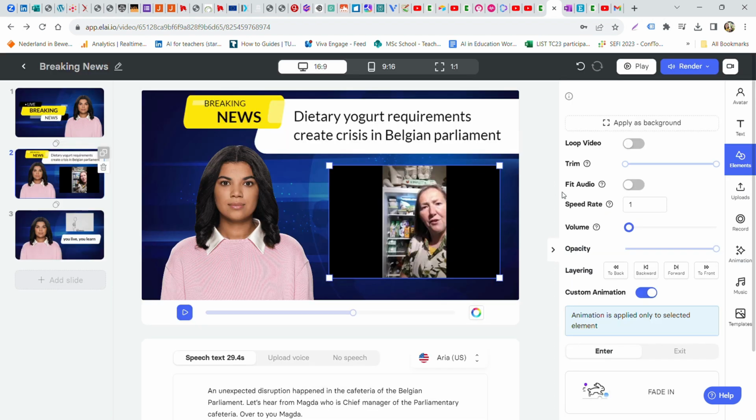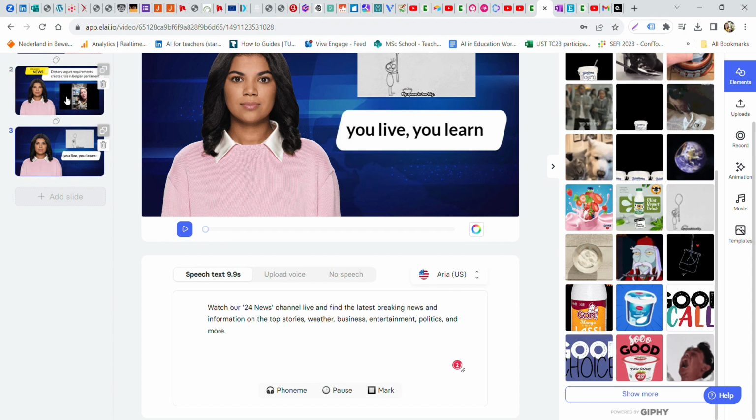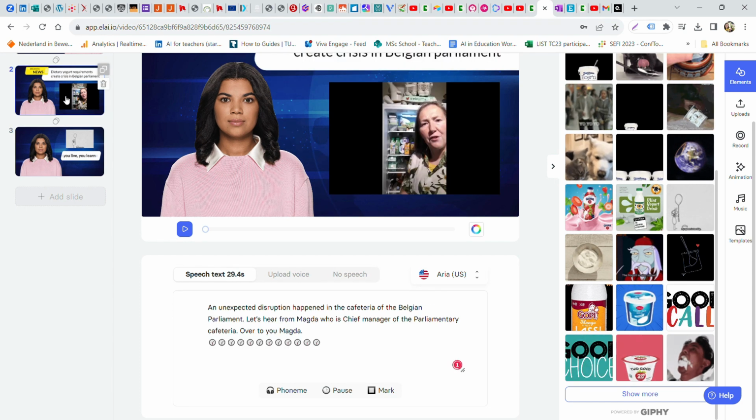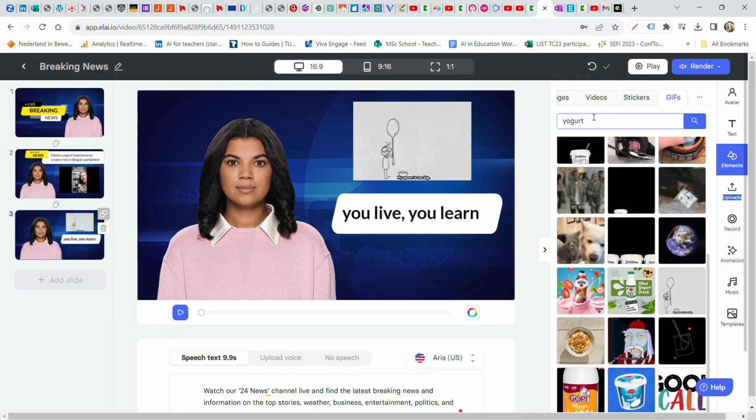Okay. And a small remark, don't forget to increase the volume, otherwise you won't hear your video. After adjusting the timing a little bit, it worked, or it seemed to work. Now, important to know, you don't hear your video audio yet. It comes through after rendering. And then I added just a little GIF here too from the library of elements. So here's a GIF, and I searched for yogurt. So it's nice. So let's see what it gives after rendering.